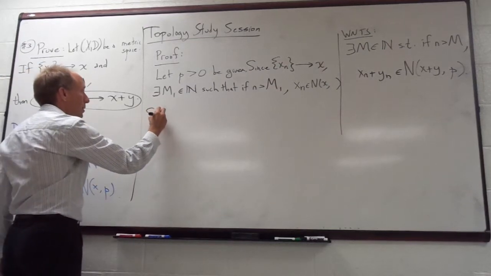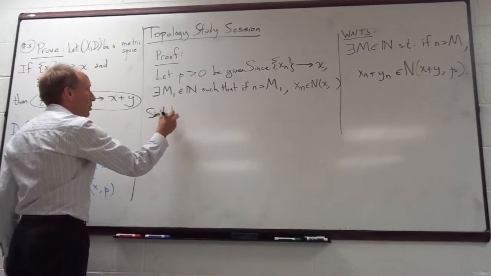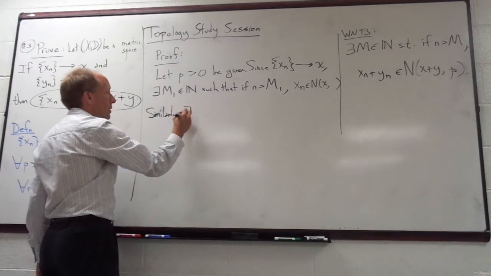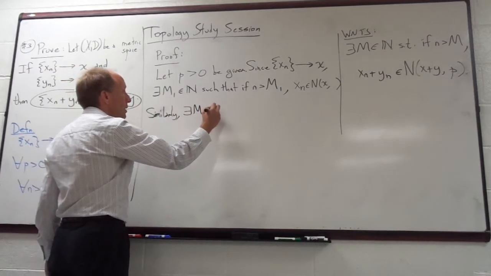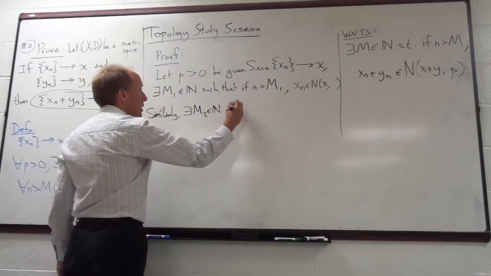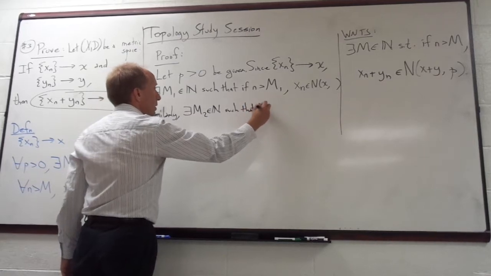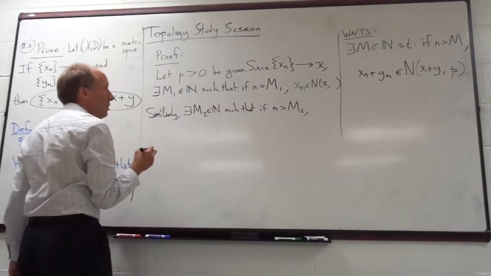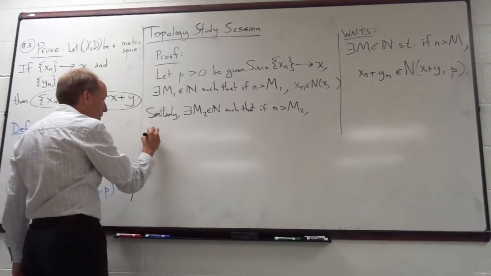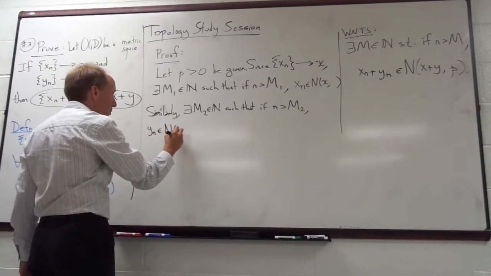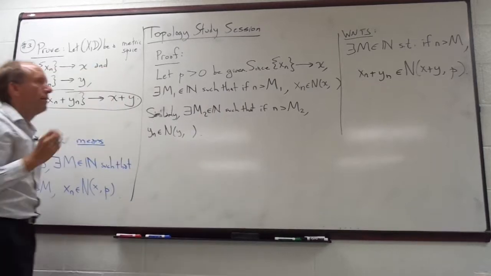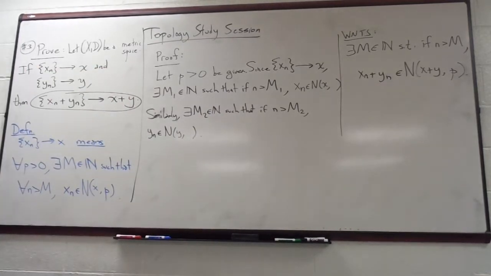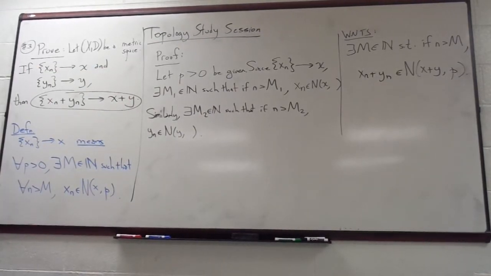Similarly, I want to do a similar thing for the y sequence. There exists an M2 in the natural numbers such that if n is greater than M2, then yn is in a neighborhood around y of any radius that I want.